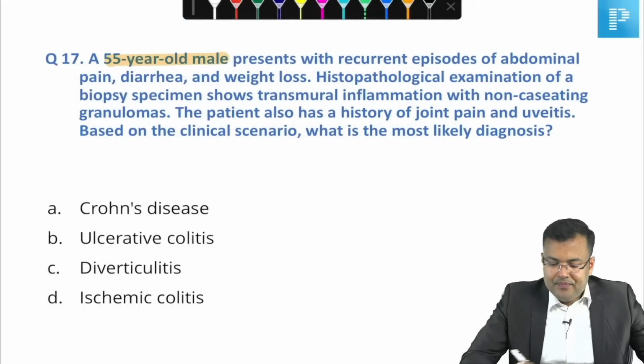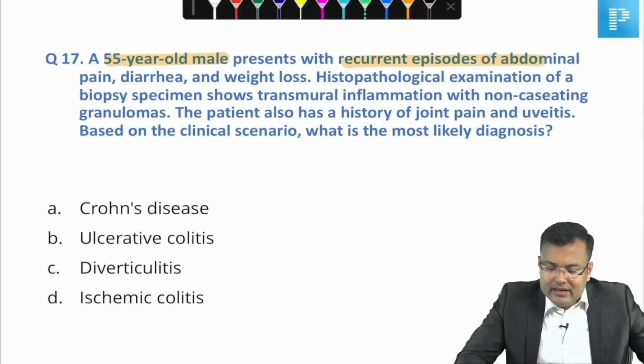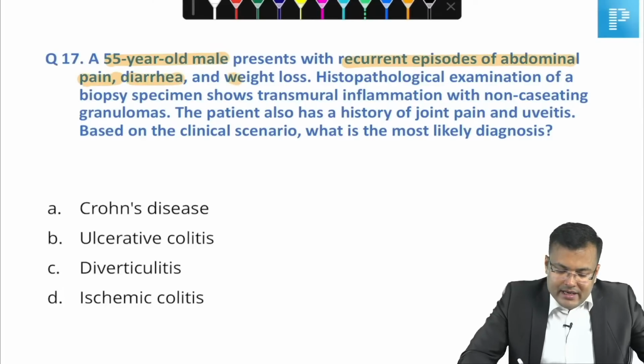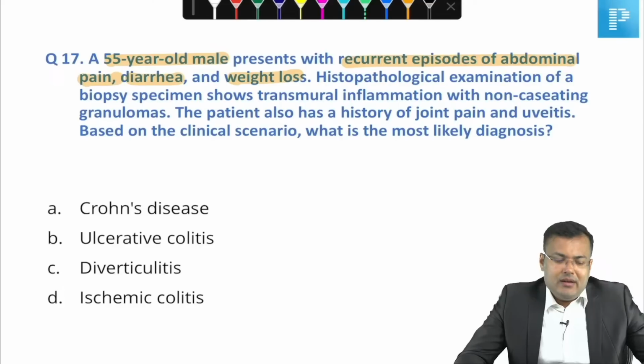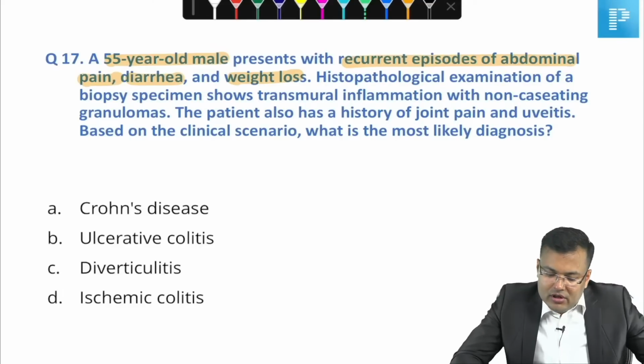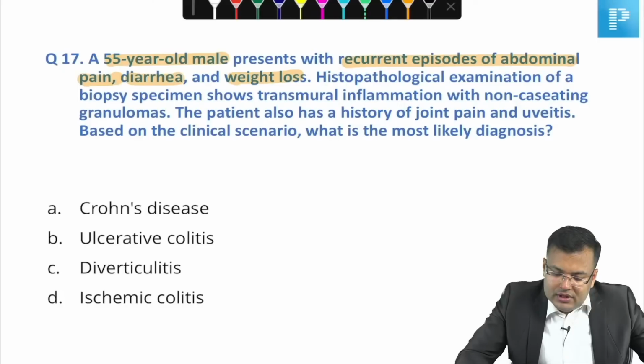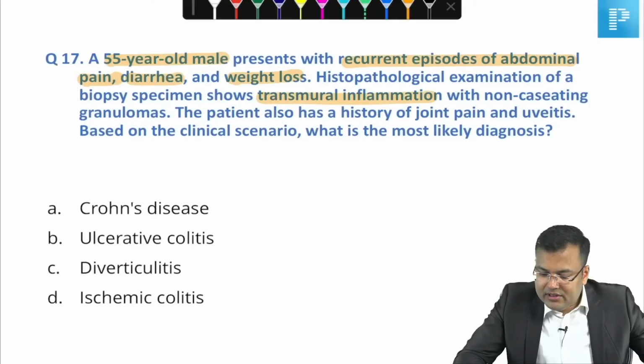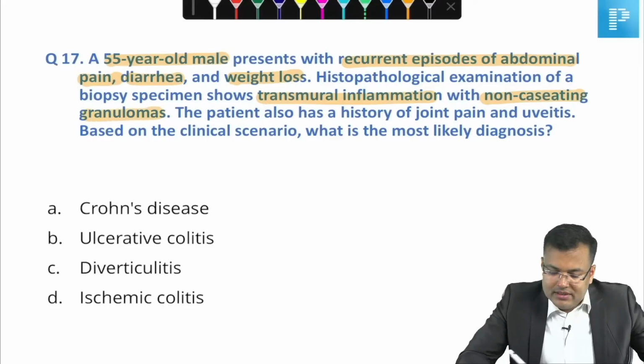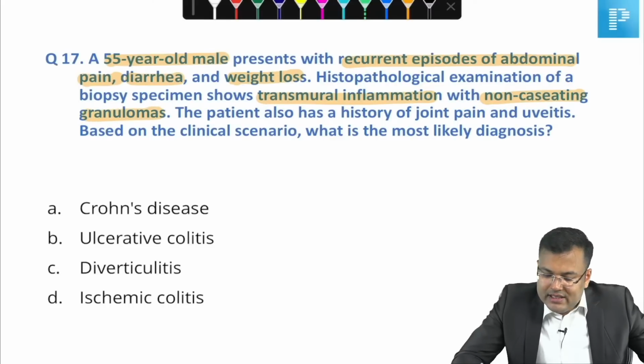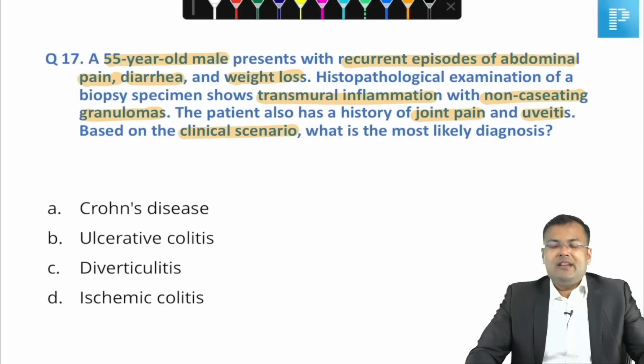A 55 years old male presents with recurrent episodes of abdominal pain, diarrhea, weight loss. Histopathological examination of biopsy shows transmural inflammation with non-caseating granulomas. The patient also has history of joint pain, uveitis. Based on the clinical scenario, what is the most likely diagnosis?